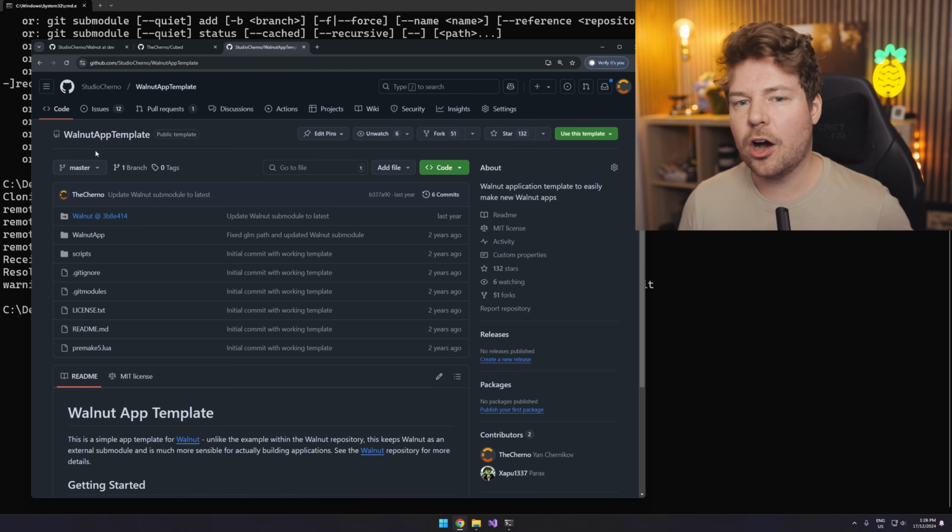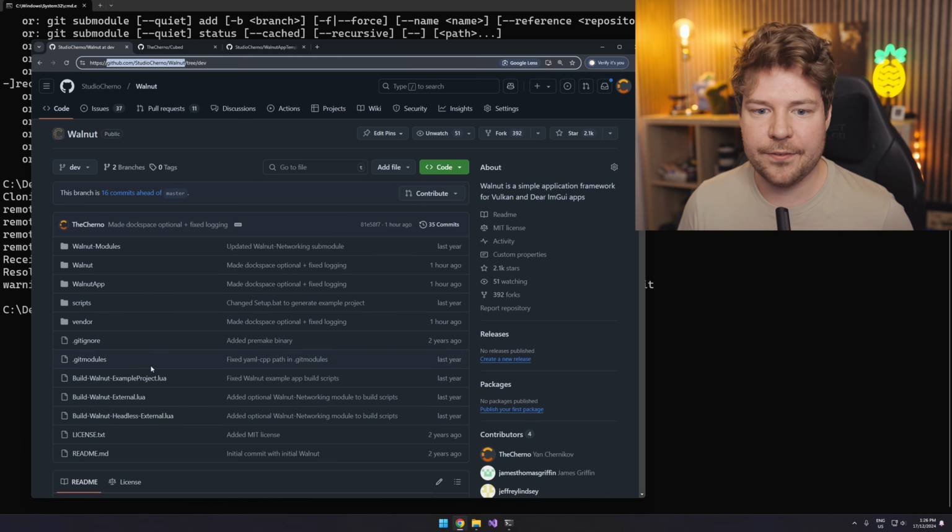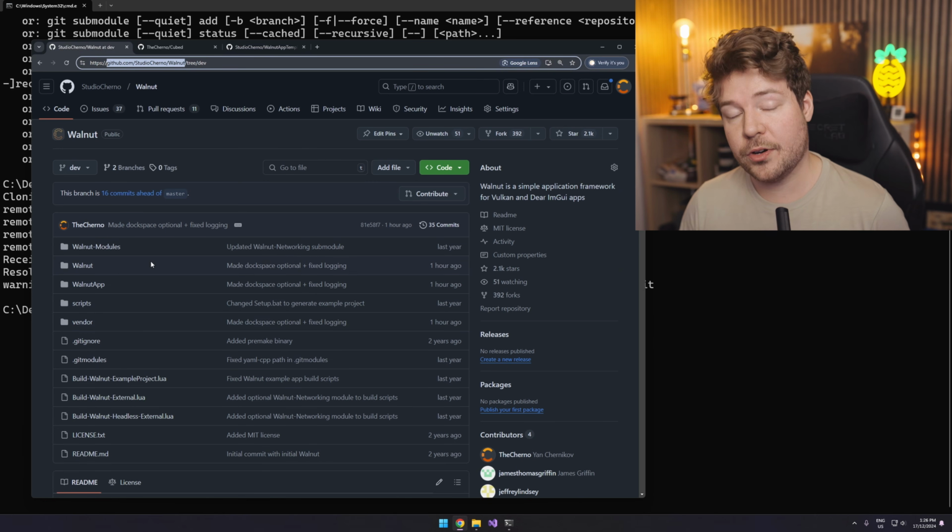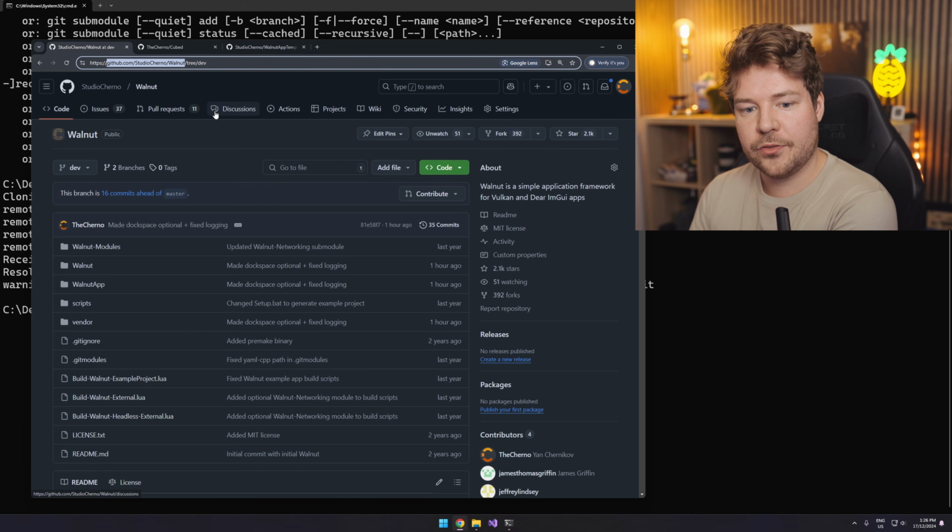So instead of us copying and pasting all of this stuff that's inside Walnut into this repository, which we could have done technically, we're just pointing to a different repository when we require those certain files. And of course, you can change that submodule to point to any commit, any branch of any repository you want. So in the future, if we want to update that submodule, we can do that without having to recopy all the files and keep track of them ourselves. That's the other big thing here.